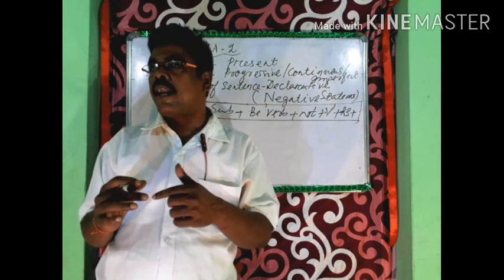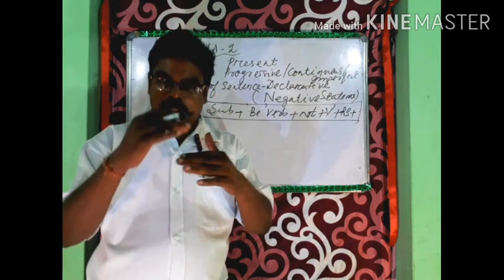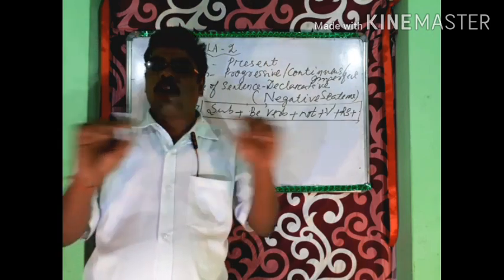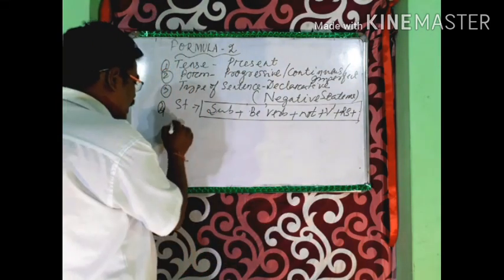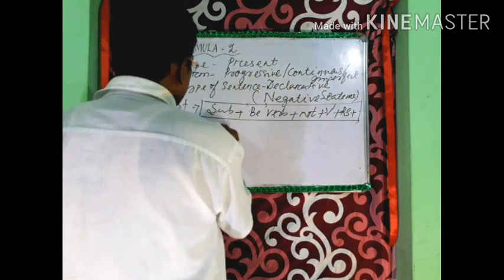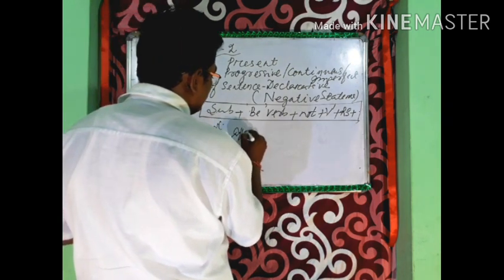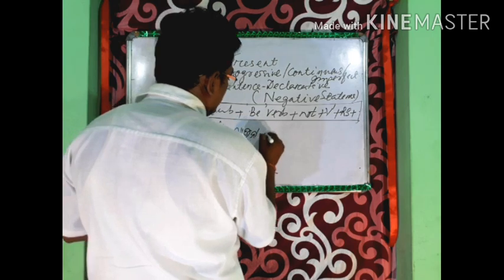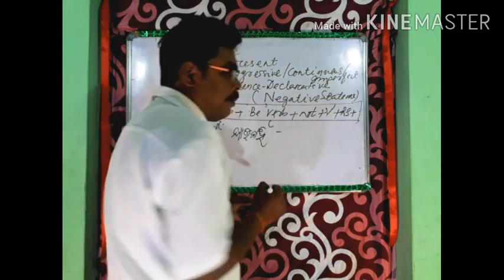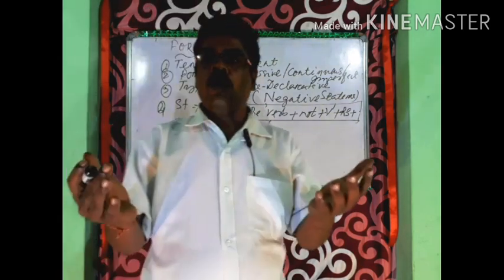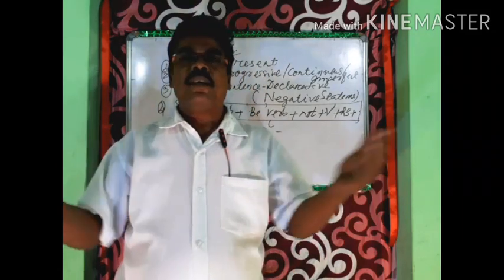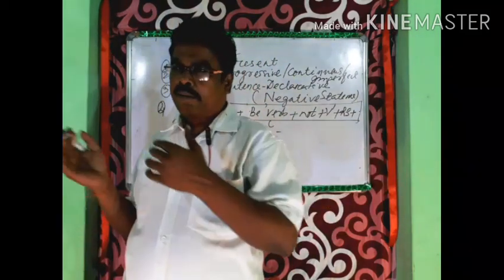So today I am translating the negative sentence of a present progressive form. An example, mu jau nahi. Mu jau nahi. Everybody, you, me, myself, themselves, everywhere.